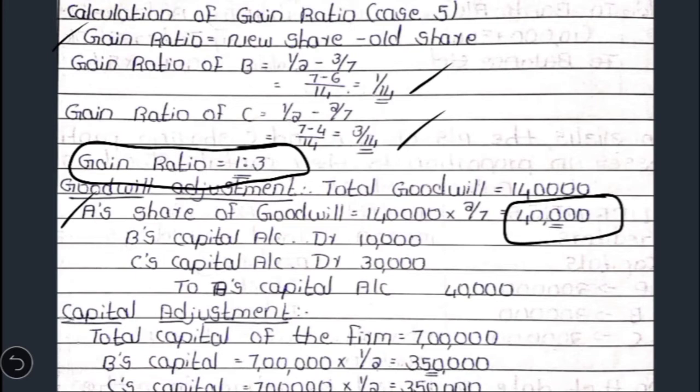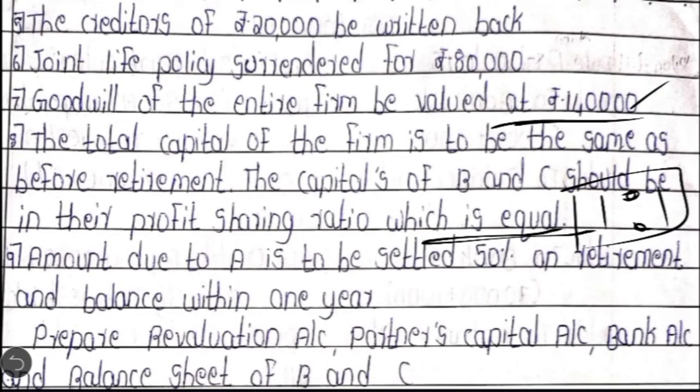So B will have to bear 10,000 as a compensation and C will have to bear 30,000. So B's capital account debit 10,000, C's capital account debit 30,000, to A's capital account 40,000. This is distributed in 1:3 ratio, which is the gain ratio. So these are relating to the working notes.